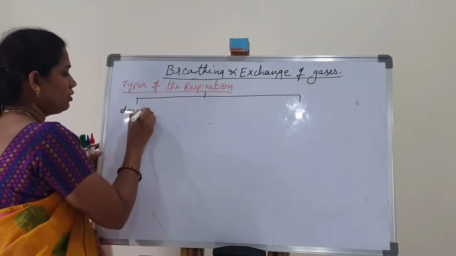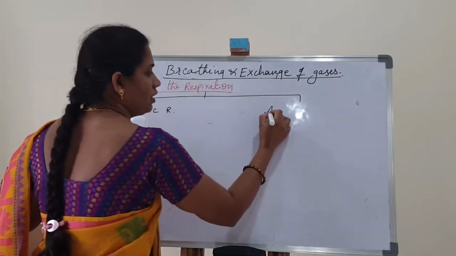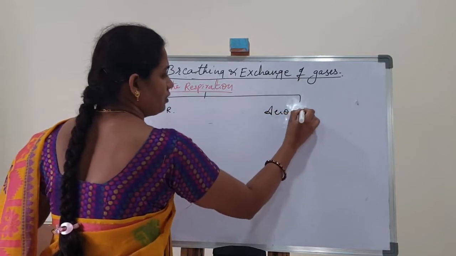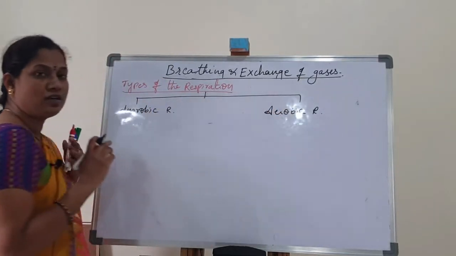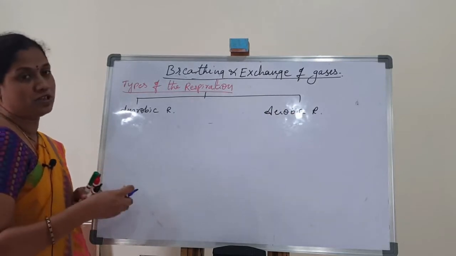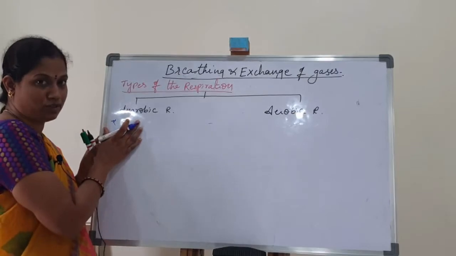First, anaerobic respiration, and second, aerobic respiration. First of all, anaerobic respiration.